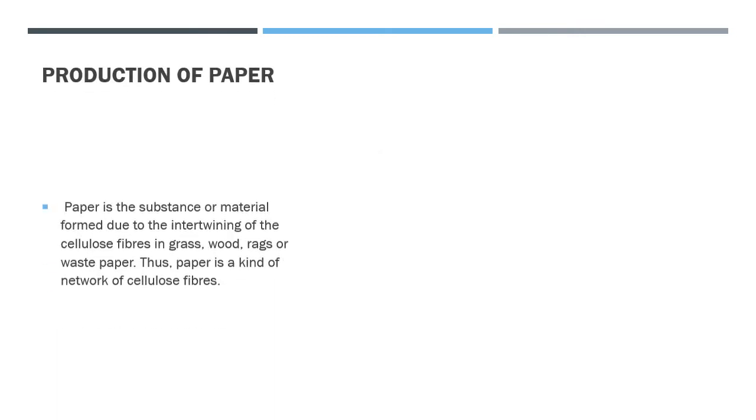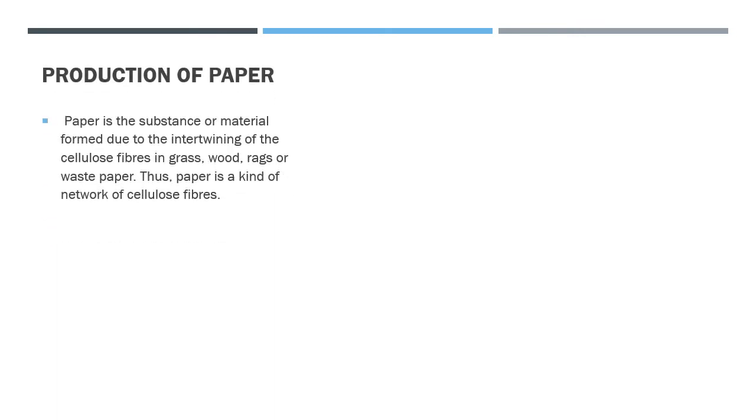Production of paper. Paper is a substance or material formed due to the intertwining of the cellulose fibers in grass, wood, rags or waste paper. Thus, paper is a kind of network of cellulose fibers. Let's see how paper is made.